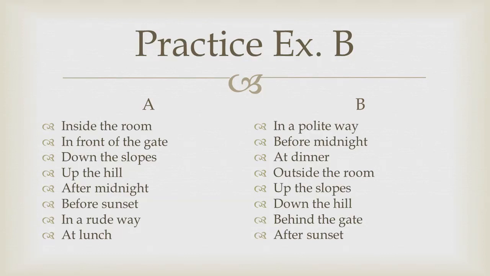You are given column A and column B. Both columns contain phrases that are opposite to each other. What you have to do is match the opposite phrases to each other. For example, inside the room. Find its opposite in the other column: in a polite way, before midnight, at dinner, outside the room. Yes, inside the room matches outside the room.